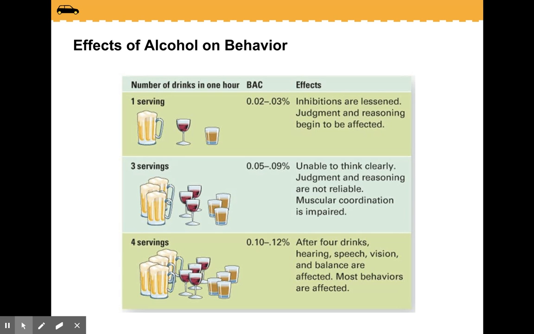The effects of alcohol on behavior. One beer, one glass of wine, one shot of whiskey: inhibitions are lessened, judgment and reason begin to be affected. Three beers, three glasses of wine, three shots: can't think clearly, reasoning and judgment are not reliable, muscle coordination is impaired. Blood alcohol content, BAC, 0.05 to 0.09.